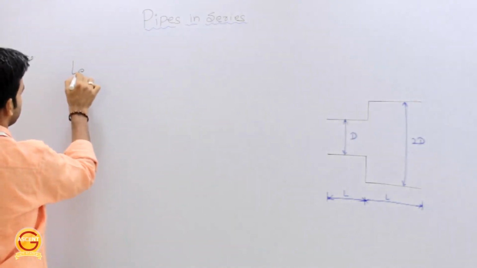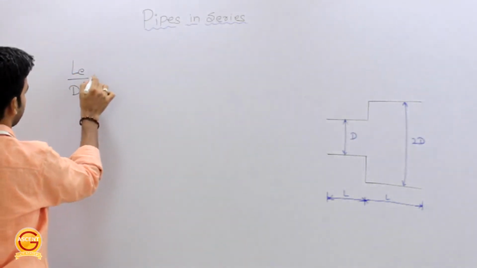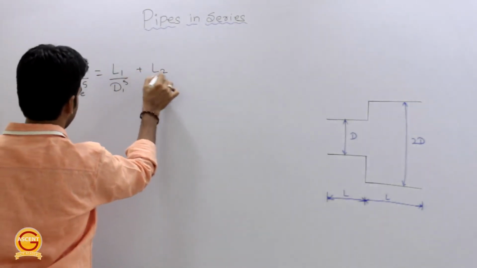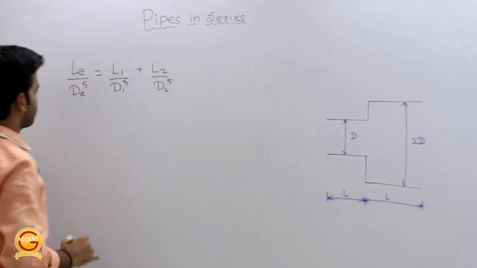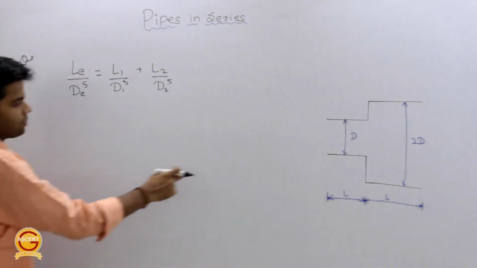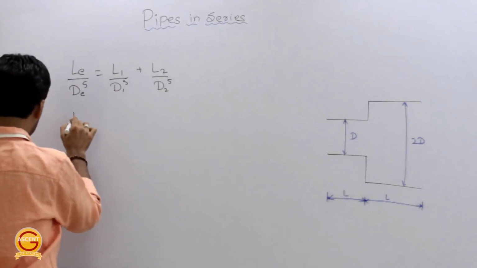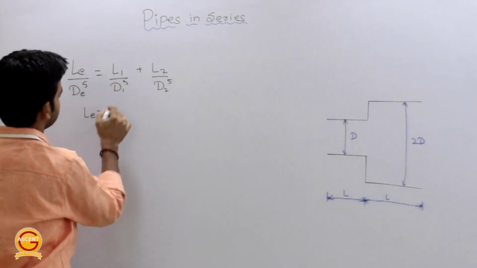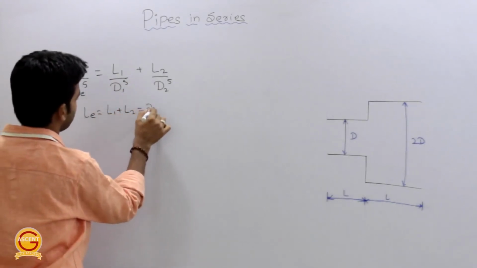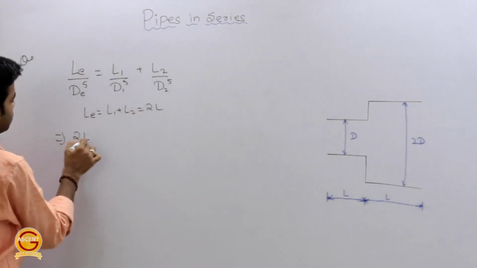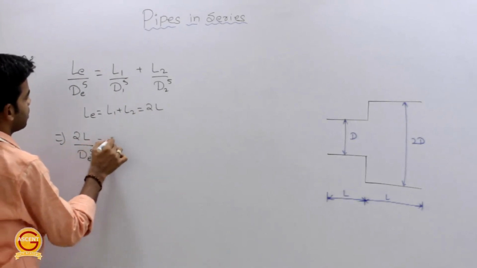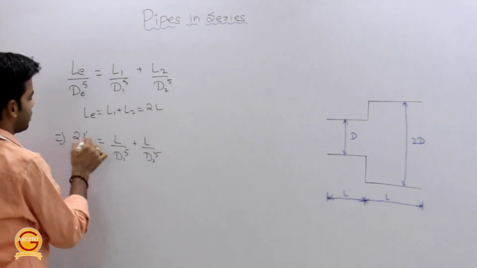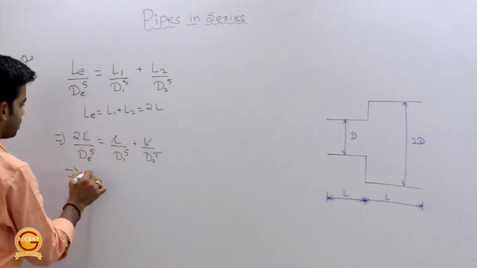So we know that for series, LE by DE raised power 5 is equal to L1 by D1 raised power 5 plus L2 by D2 raised power 5. Just now we have determined. Now here we can see that total LE is equal to L1 plus L2, which is equal to 2L. So from here, 2L by D raised power 5 is equal to L by D1 raised power 5 plus L by D2 raised power 5. This L gets cancelled out. Okay. So from here we will get what?